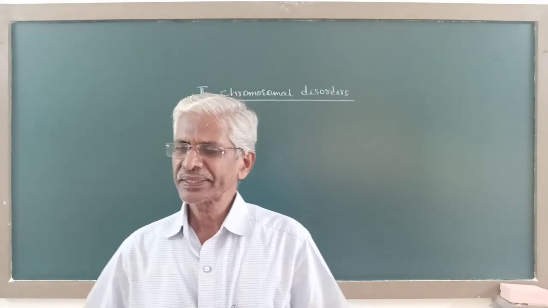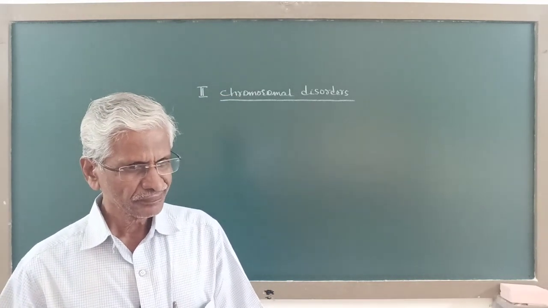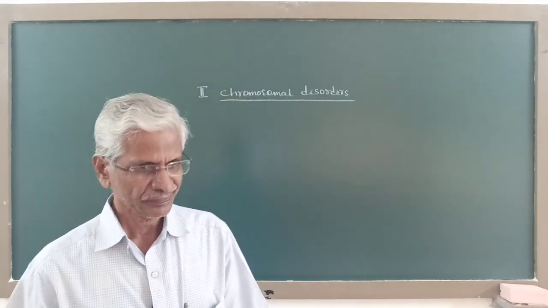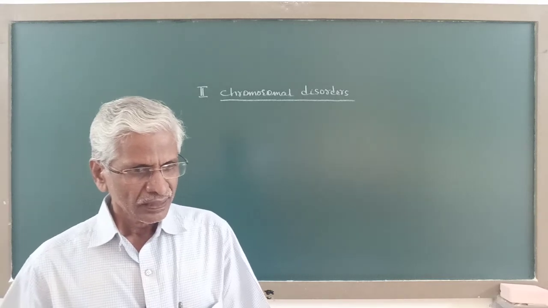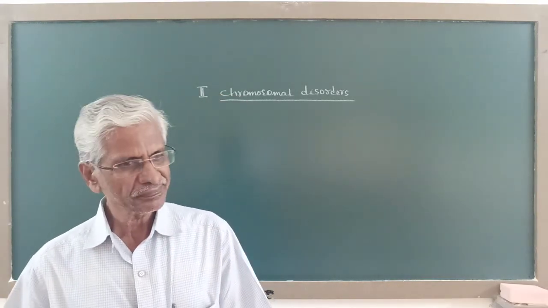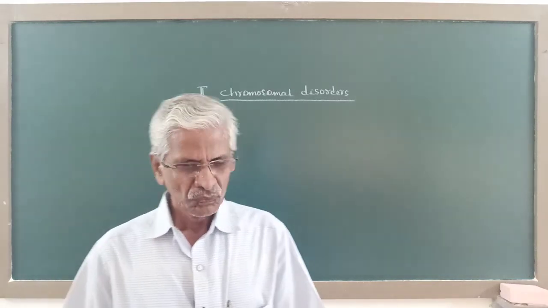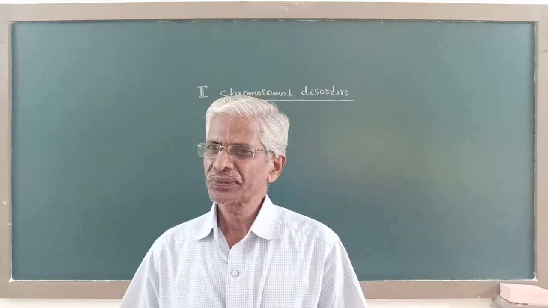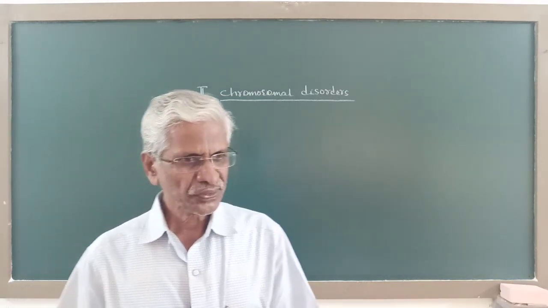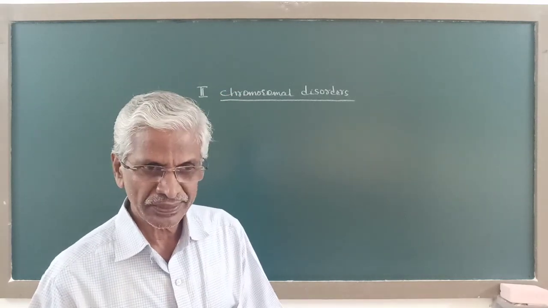and here we shall study 4 specific chromosomal disorders in human. And these chromosomal disorders in human, they include 1, autosomal disorders, and second, sex chromosomal disorders or allosomal disorders.